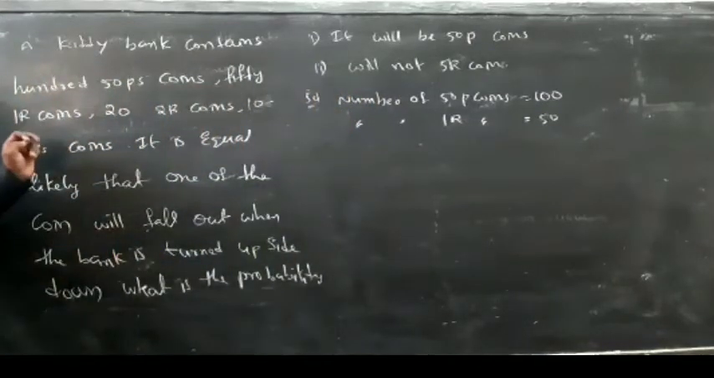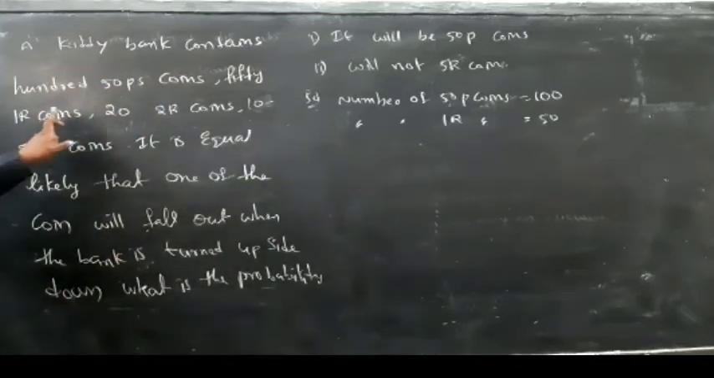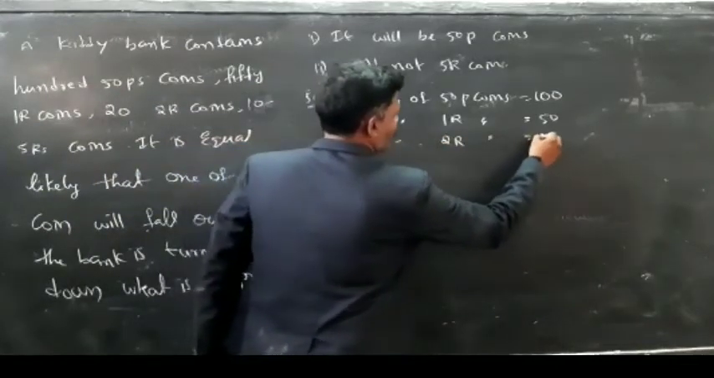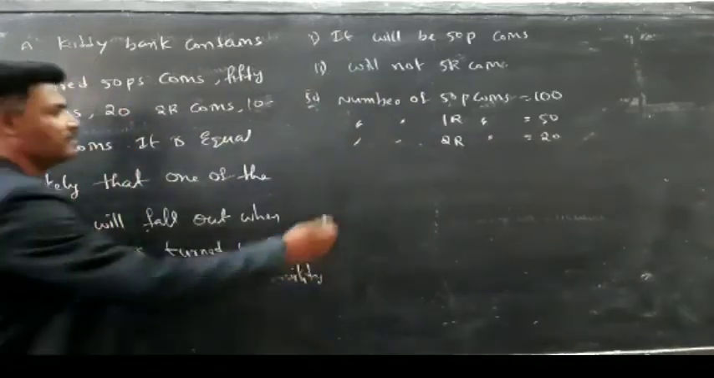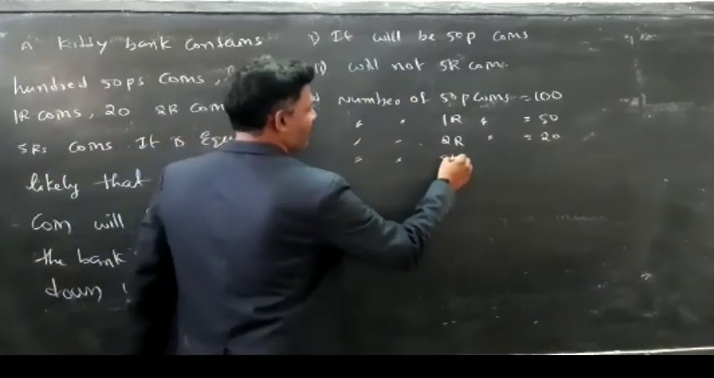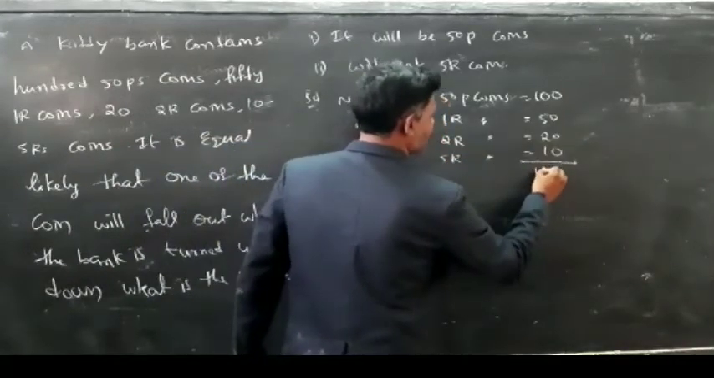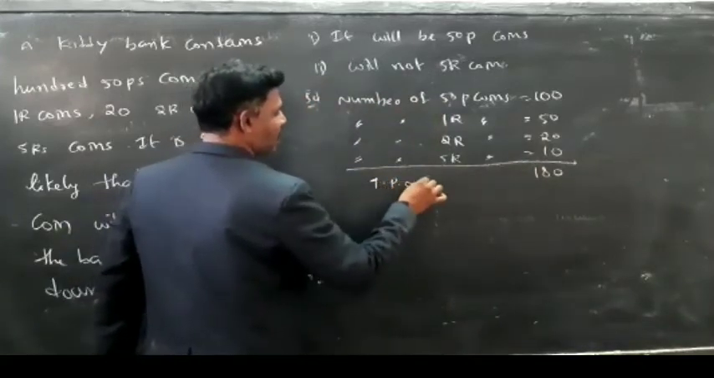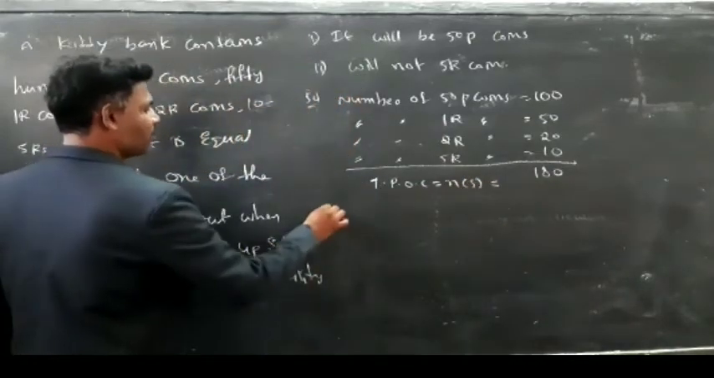Then after 50 paisa coins, 1 rupee coins are 20, 2 rupees coins are 20. Then 5 rupees coins, number of 5 rupees coins is equal to 10. So total number of coins is 180. Total possible outcomes N of S is equal to 180. So what about the first question?